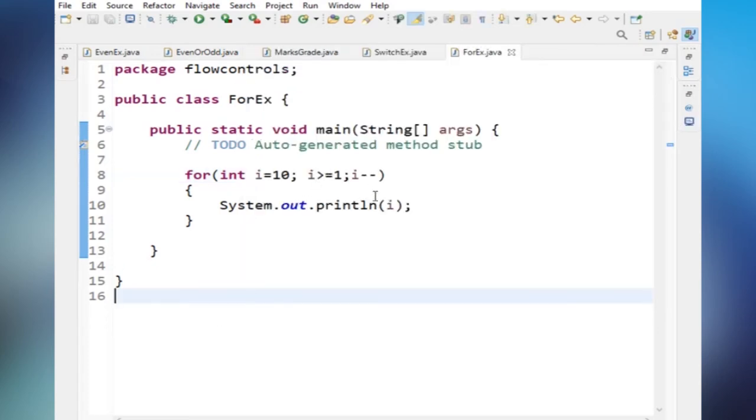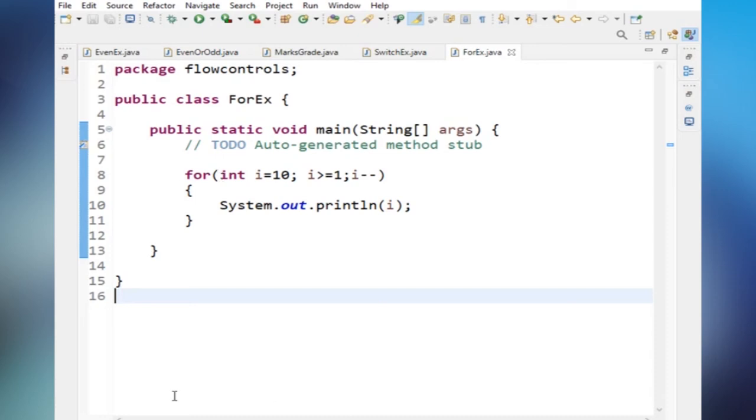So now what you will do is, in the same program, try to print even numbers from 10 to 1, not 1 to 10. Also write a program to print odd numbers from 10 to 1, so that you can practice the increment and decrement operators.